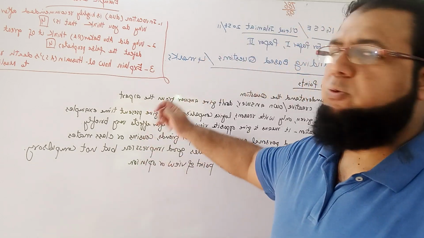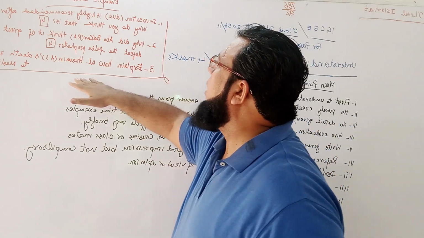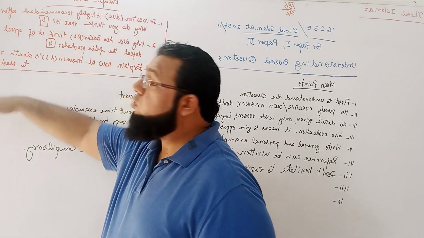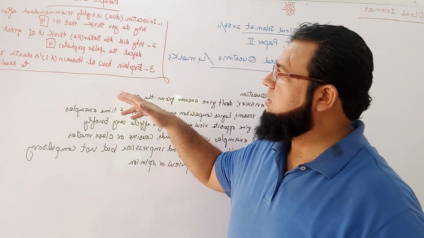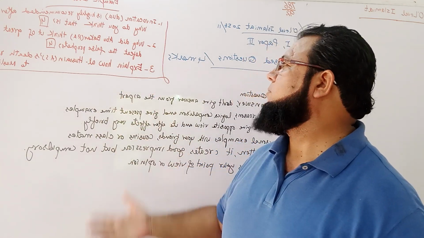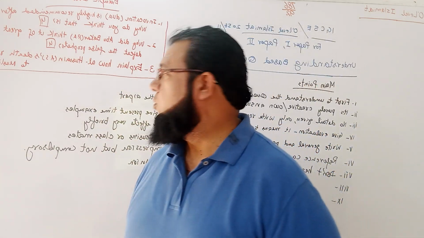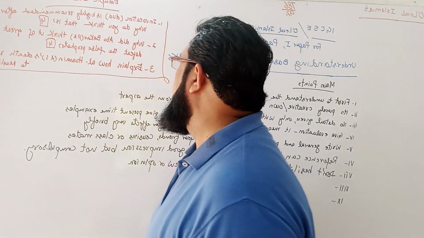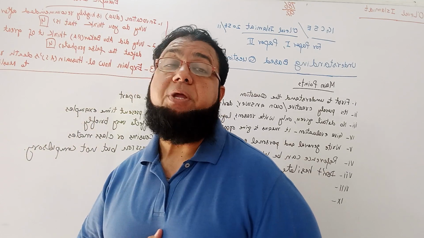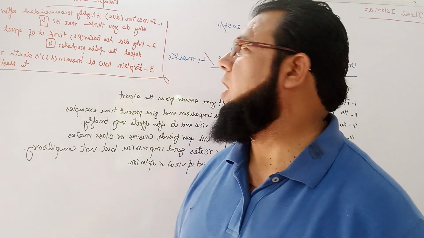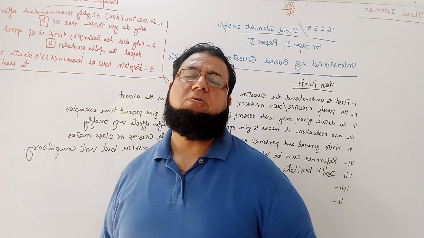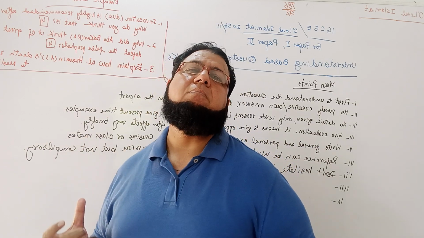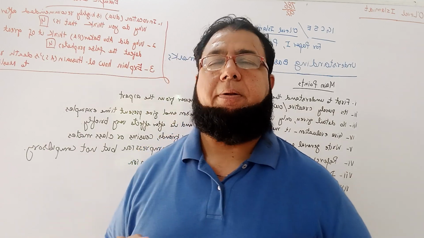Okay. Now see the last question. Explain how Al Hussein alayhi salam's death remains important to Muslims today. It means today's Muslims. You will say that, in my opinion, Al Hussein alayhi salam's death is very important for the Muslims of today because Hussein alayhi salam set an example.